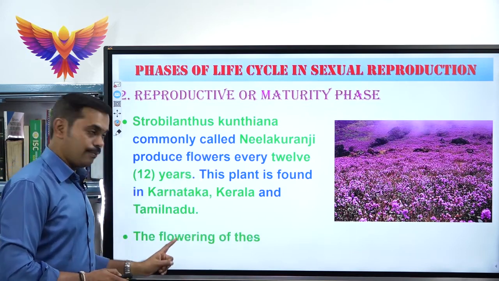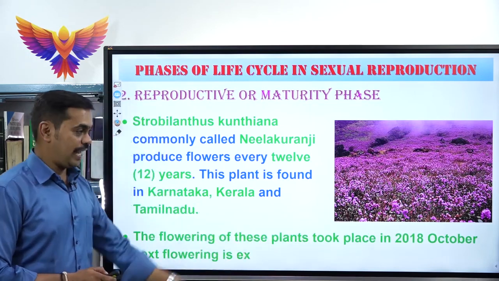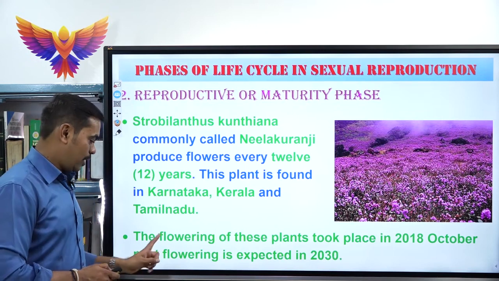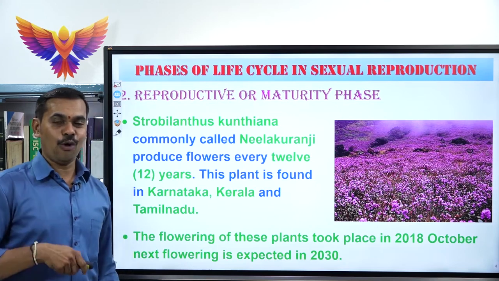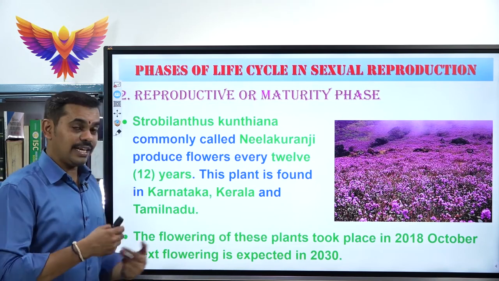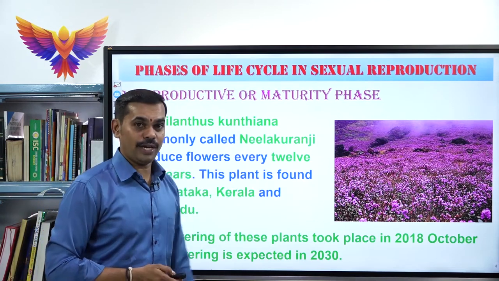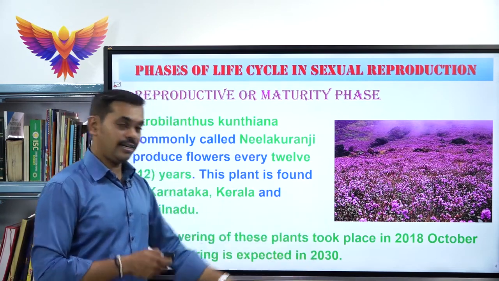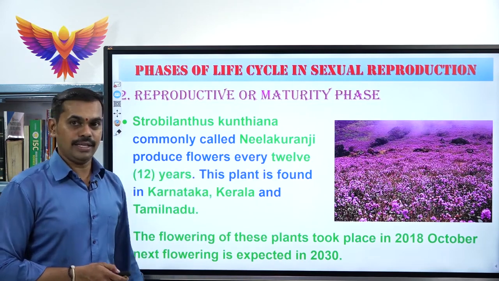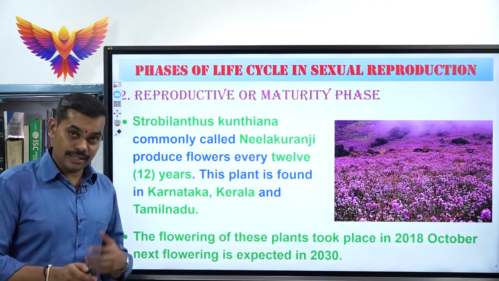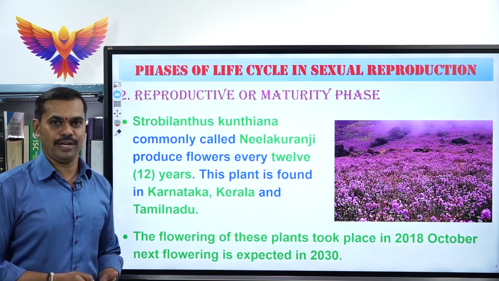And this plant flowered in October 2018. So next flowering is expected in October 2030. Now we are in 2021. Still 9 years we have to wait for the Strobilanthes kunthiana plant to produce flowers. During October 2030 only we could see the flowers in the Strobilanthes kunthiana plant. Till then it never produces flowers. Such plants are called unusual plants because they produce unusual flowering.